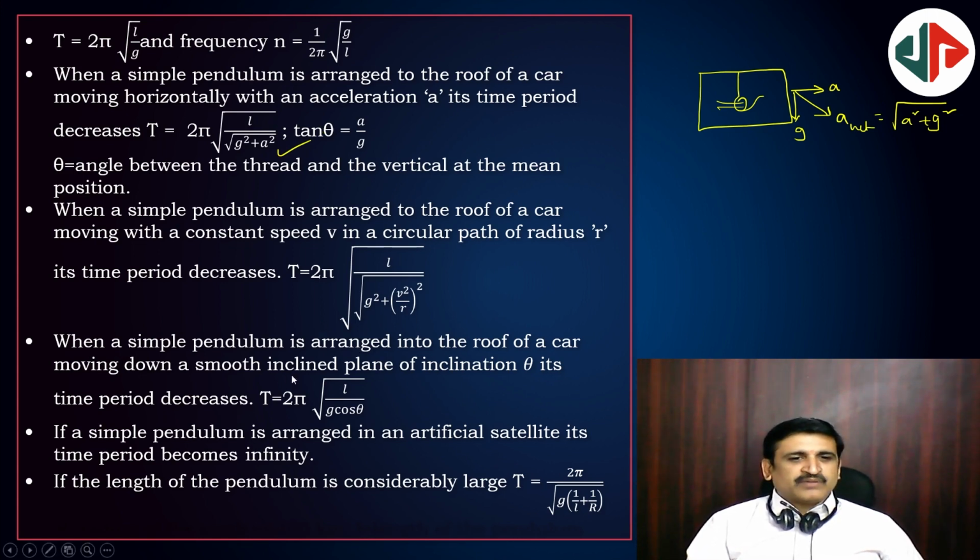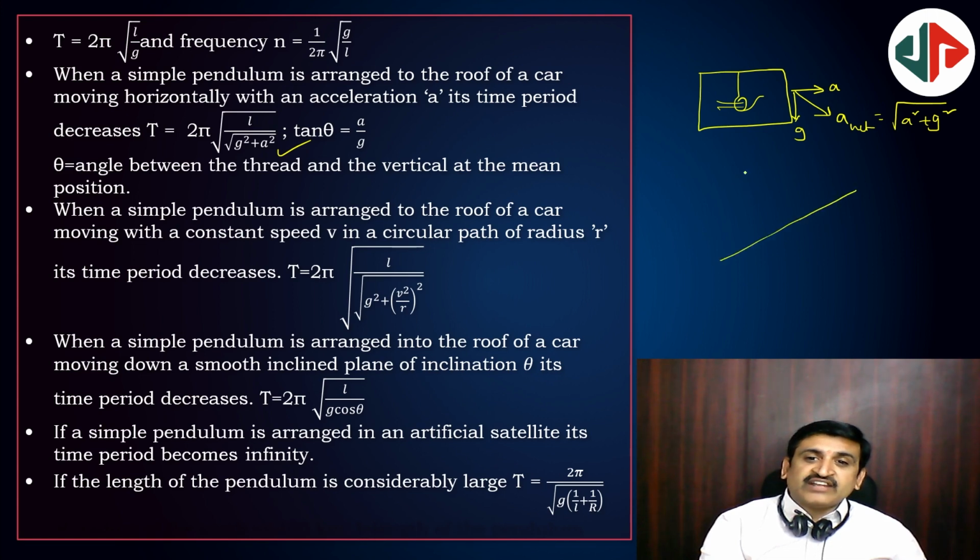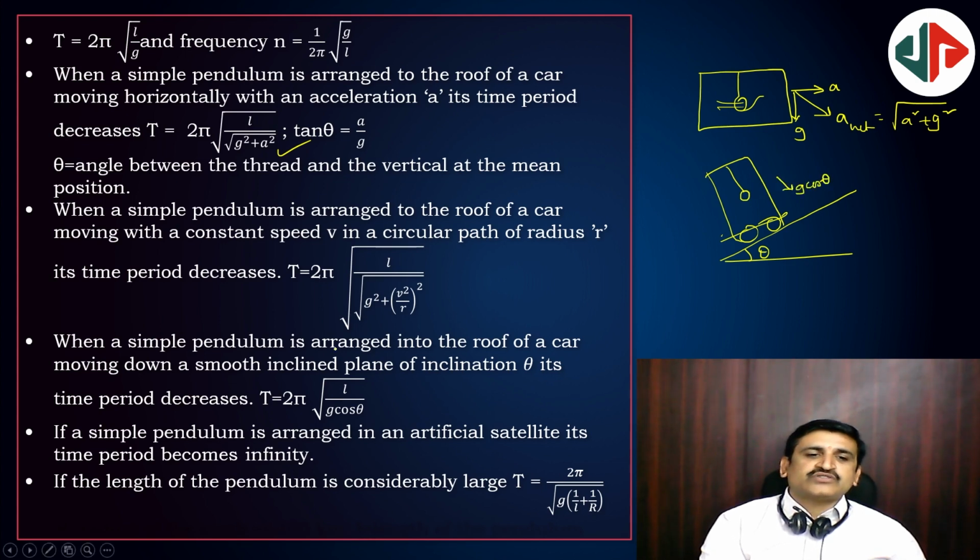And when a simple pendulum is arranged in the roof of a car moving down a smooth inclined plane, then the effective acceleration for its oscillation is into the plank, which gravity component will act. This is a car and moving. So this is theta. Then into this, what is the component of g? g cos theta. So that you have to substitute. Square root of L by g cos theta.